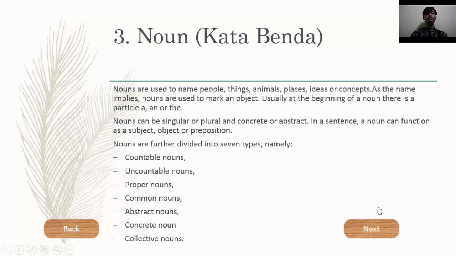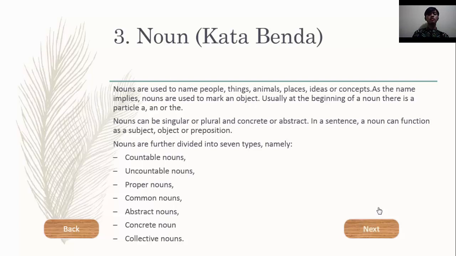Next, noun. Nouns are used to name people, things, animals, places, ideas, or concepts. As the name implies, nouns are used to mark an object. Usually, at the beginning of the noun, there is a particle, a, an, or the. Nouns can be singular or plural, and concrete or abstract. In a sentence, a noun can function as a subject, object, or preposition.